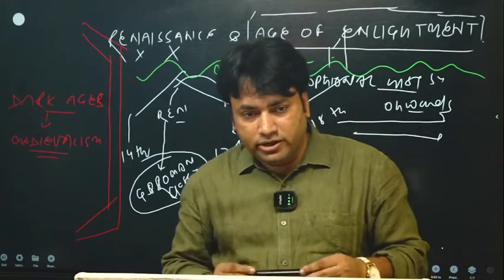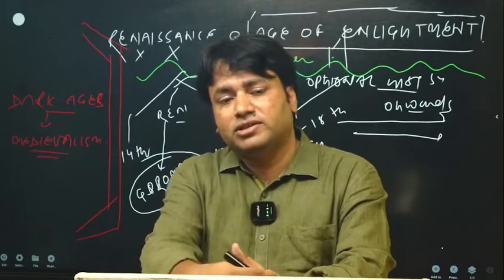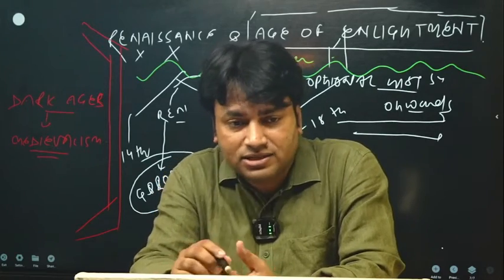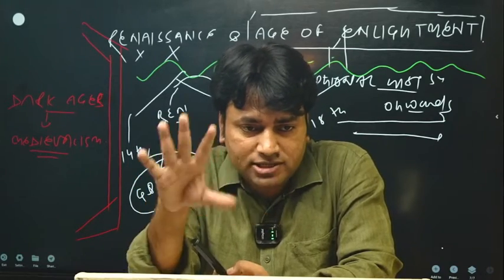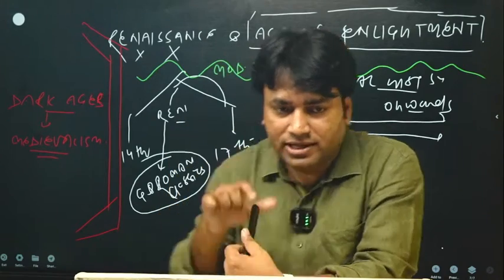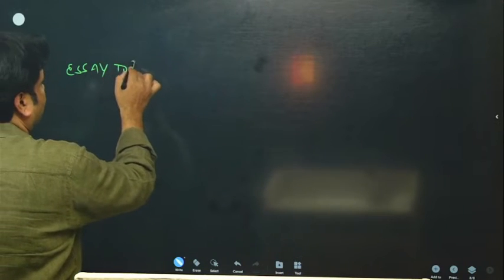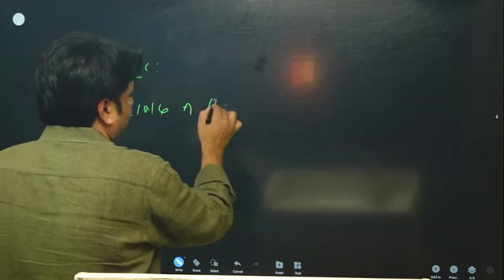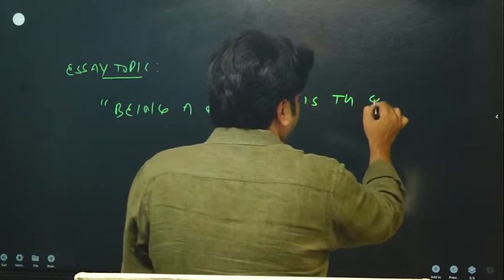Those who are my students, they all know that I always give emphasis on these two chapters, and whenever we study this chapter, I ask my students to write an essay, and that is, being a Renaissance man is the greatest gift to mankind. So when I finish this chapter, you will be in a position to write this essay. The essay topic from this chapter is being a Renaissance man is the greatest gift.